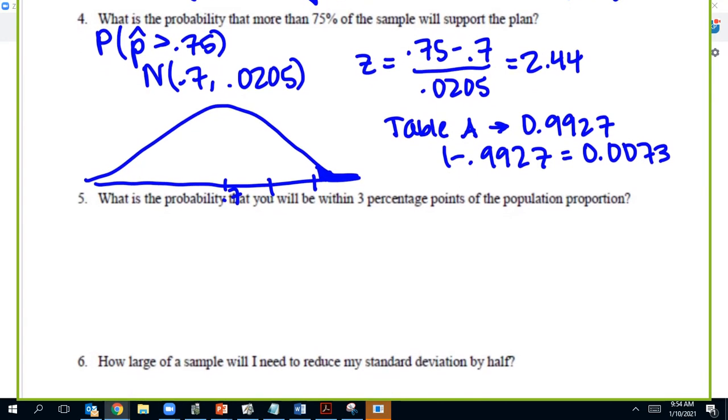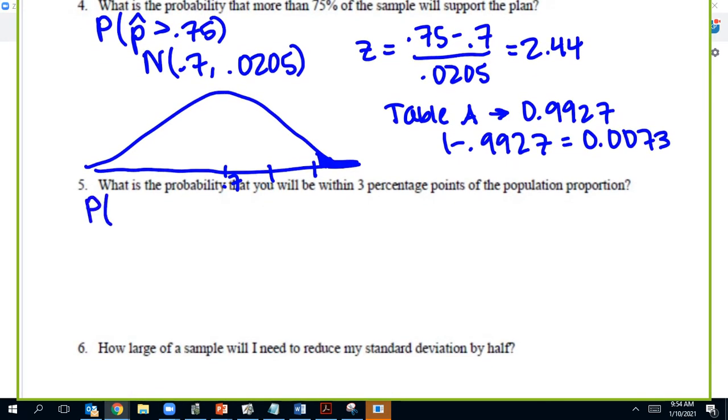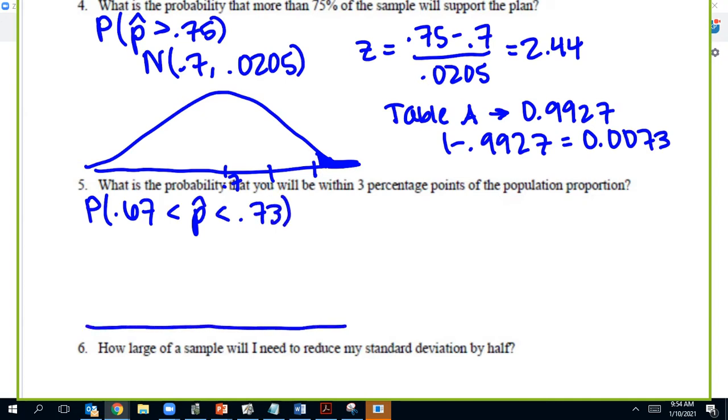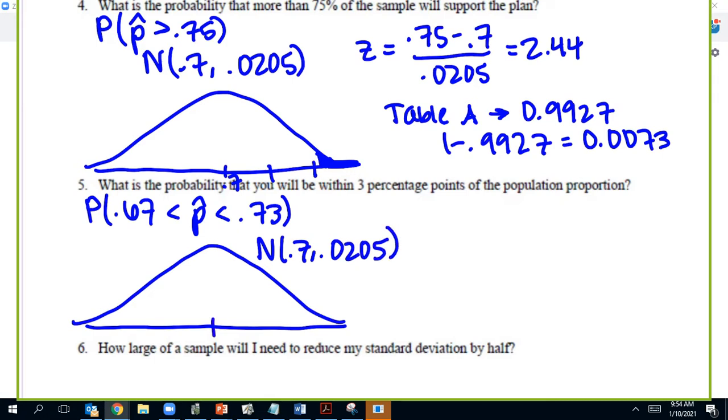Number 5, what's the probability to be within 3 percentage points? So we have, what's the probability of that? And my population is 70%. So within 3 would be from 67% to 73%. And we'll do everything almost the same. Draw my normal curve. So I want to label capital N 0.7, standard deviation 0.0205. And then I will calculate z-scores. And I get negative 1.46.